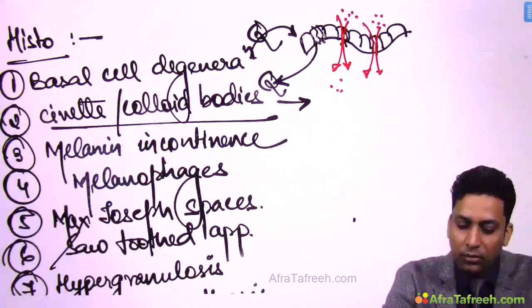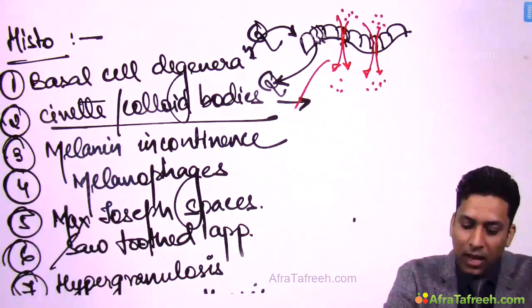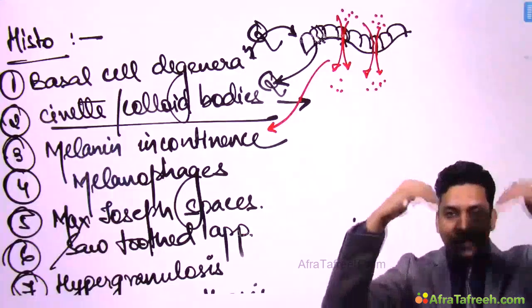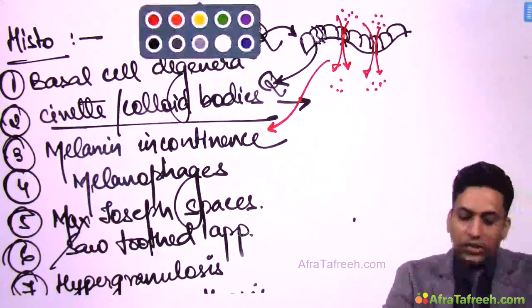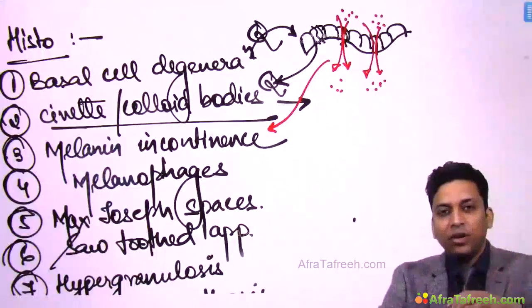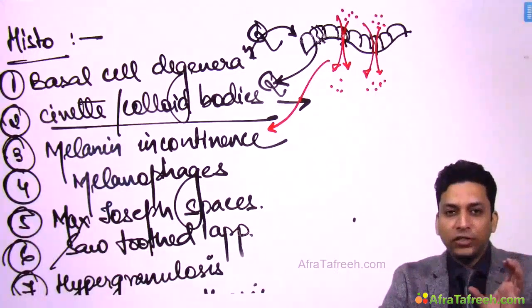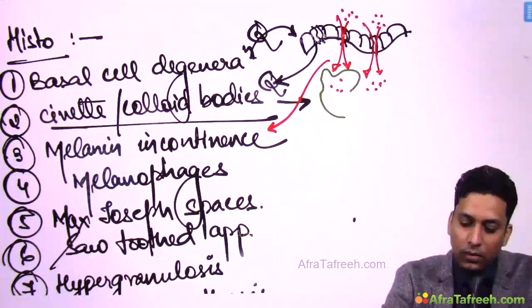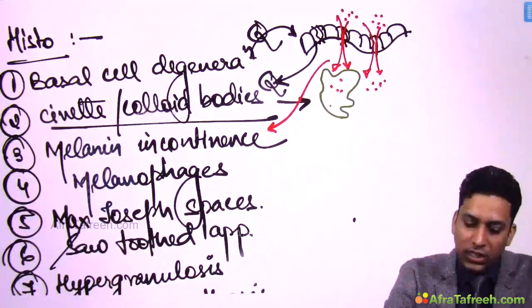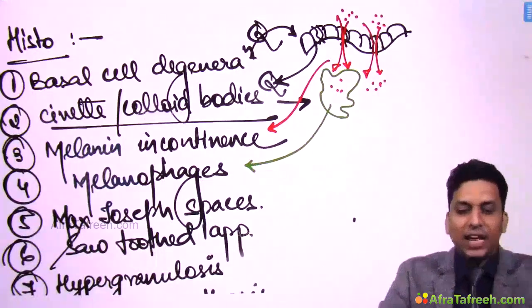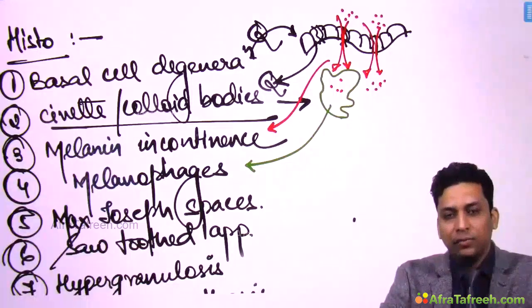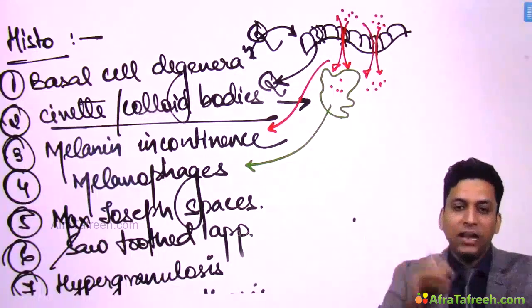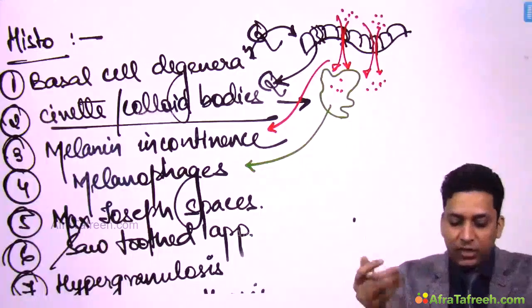This is known as melanin incontinence, that is, melanin has come down into the dermis. Once the melanin has come down, the dermal macrophages go and engulf this melanin. So macrophages which contain melanin are known as melanophages, and melanophages might be seen.